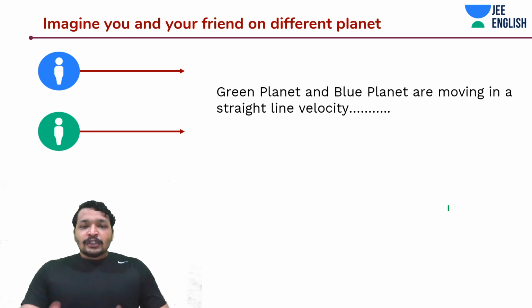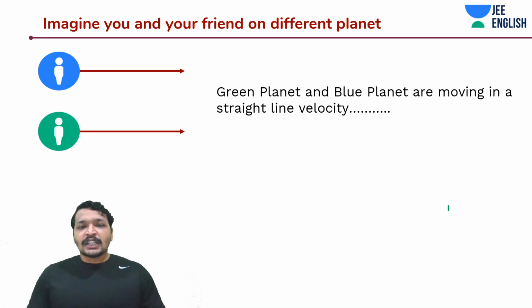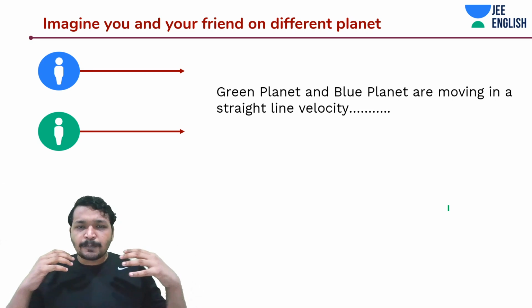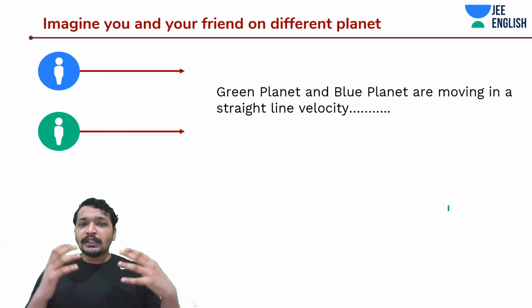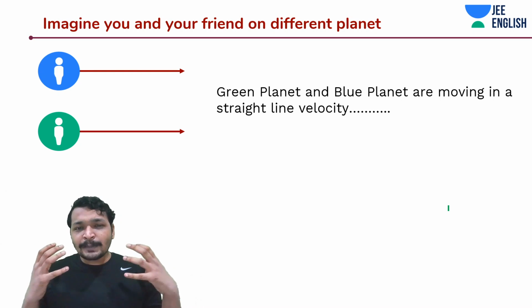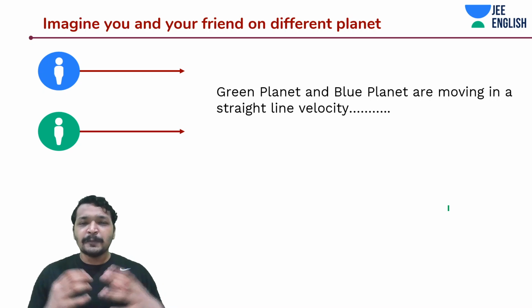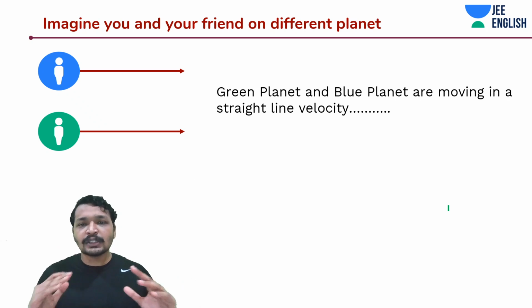Guys, this is a very, very important concept. I want you to stay attentive and understand it, because kinematics, or even any kind of motion, is mostly dependent on this concept. You have to grasp it and keep it in your mind. You cannot go wrong in this concept.